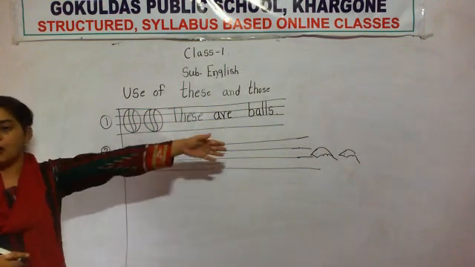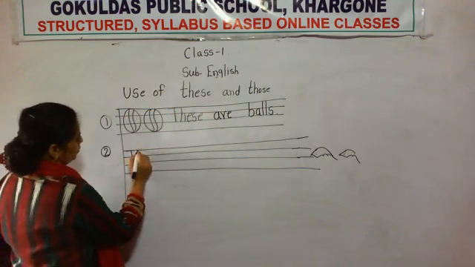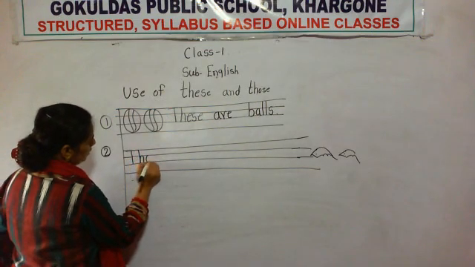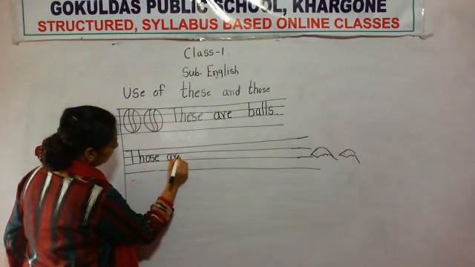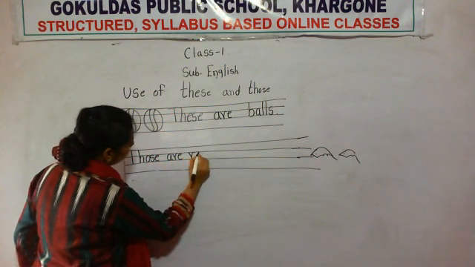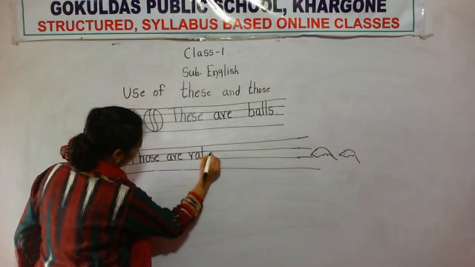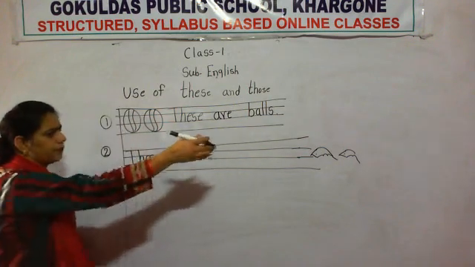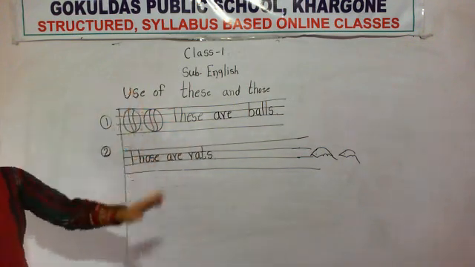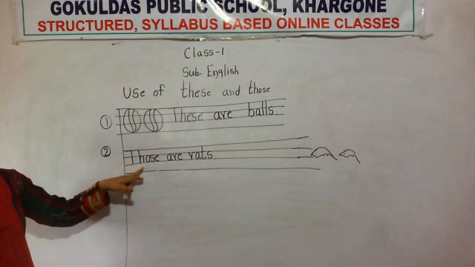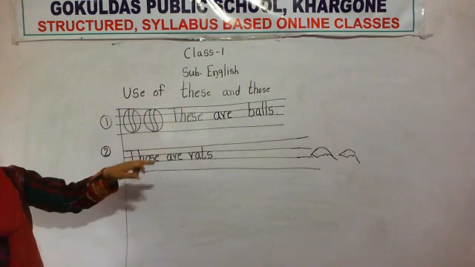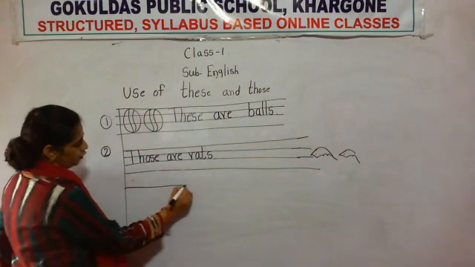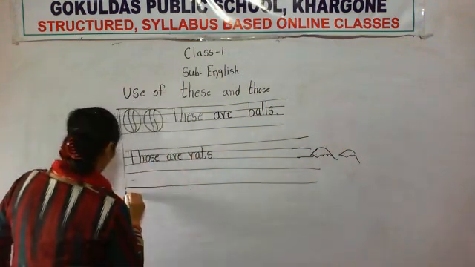They are far away from me, so we will use those here. Those are rats. Okay, because I am standing here and they both are far away from me. So at that time what will we use? Those are rats. Okay, so like this we will use these and those.